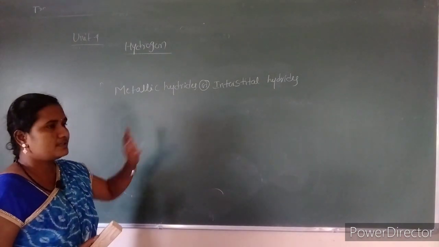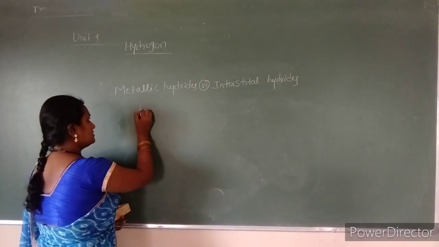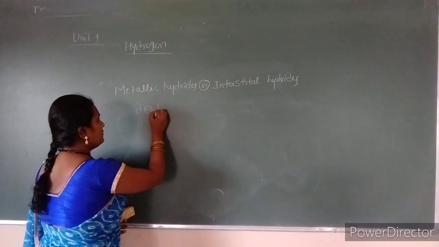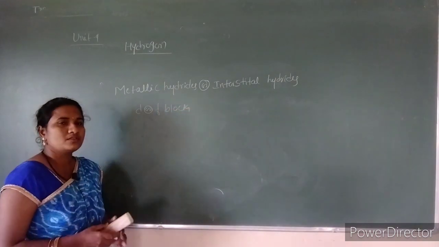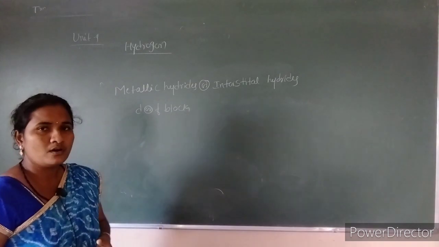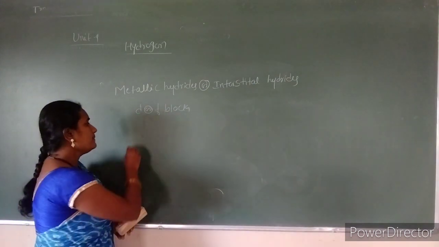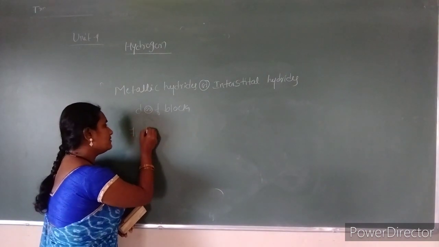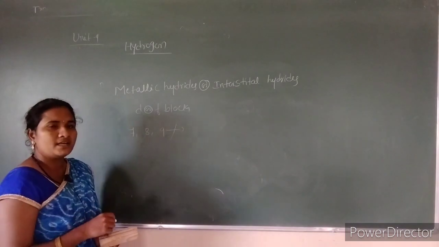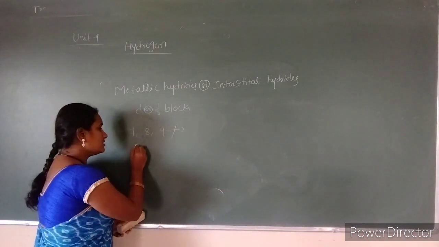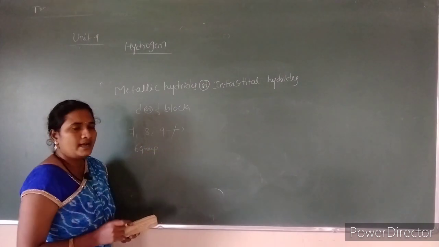So the metallic hydrides are the class of hydrides in which hydrogen is combined with the d or f block elements. Usually the group elements like 7, 8, 9 will not participate in the formation of metal hydrides, but only the sixth group elements will form metallic hydrides.